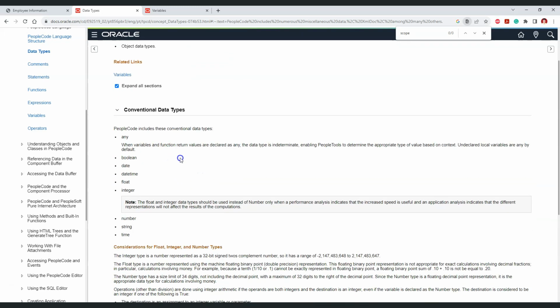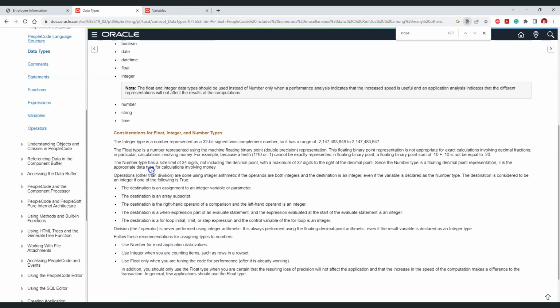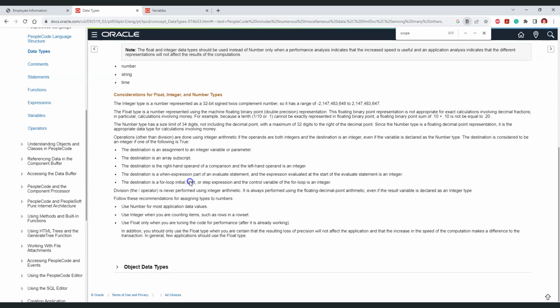In conventional data types, you will find all the foundational data types which have been used for a long time, and these are available in most programming languages. So we have any, boolean, date, datetime, float, integer, string, time, etc. These are the conventional data types. We can also use array of integers, array of strings, array of any data type, etc. You can read this page for more information.